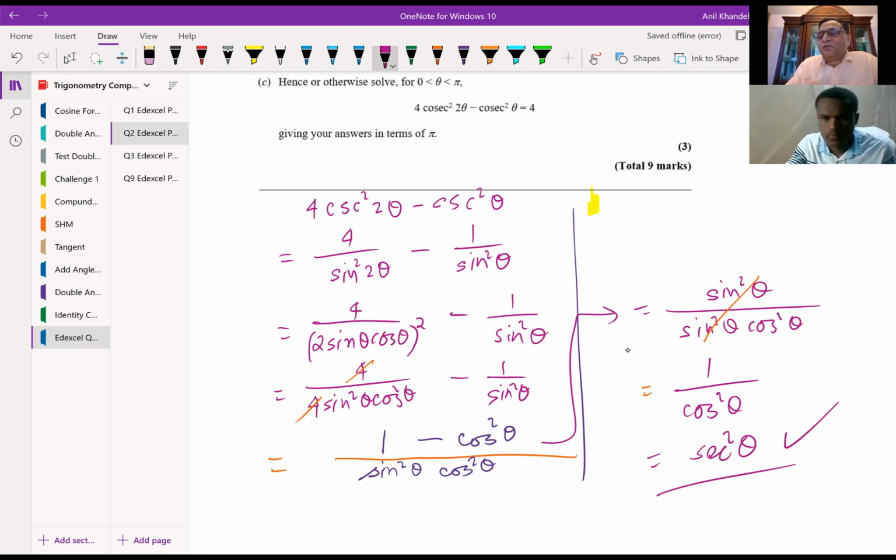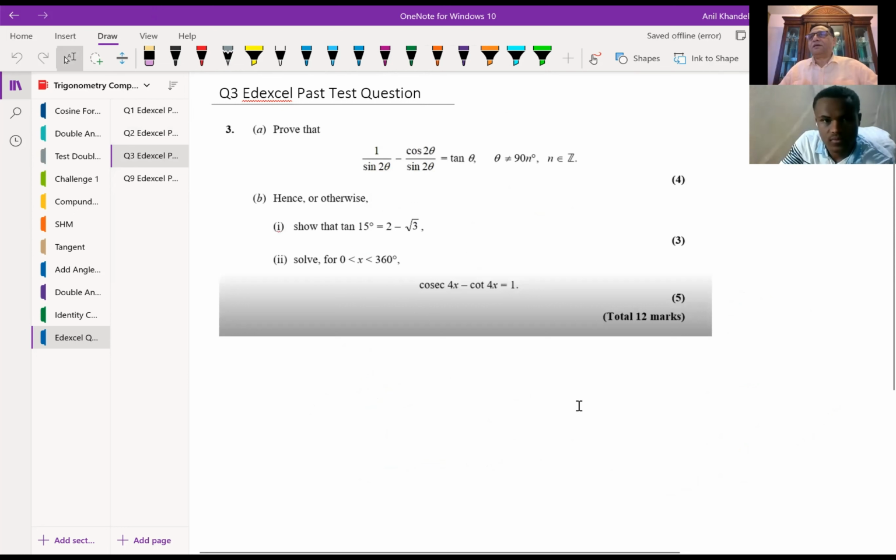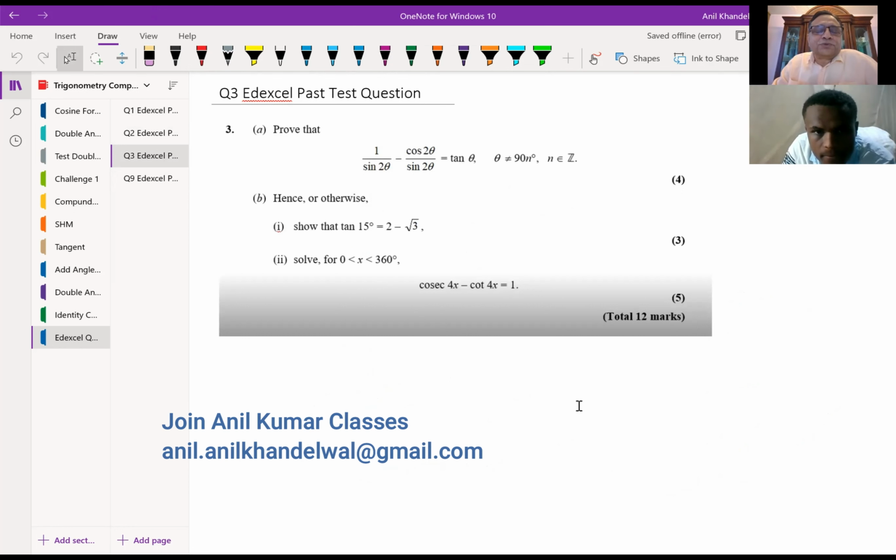Do you see how we are going to do it? And we have already done part C, that is secant square theta is equal to 4, and we completed the question. Is that clear to you? So that is how we could solve this question. Let me take another question, right? The video will be shared, and therefore you can go through it later also. So I'm going slightly faster. I want to cover these questions today.